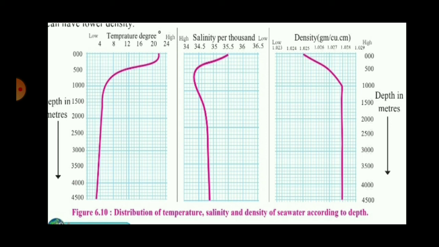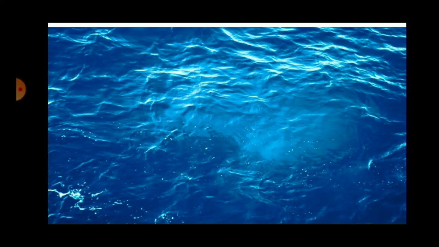Explain the correlation between these three factors. Let us see the geographical explanation. In the graph, salinity, temperature and density with reference to depth of the seawater is shown. We know that density of the seawater depends upon temperature and salinity. If you see the graph carefully, you will realize that after a certain depth, there is no change in the factors according to the depth. The change can be seen only up to a depth of about 500 meters.